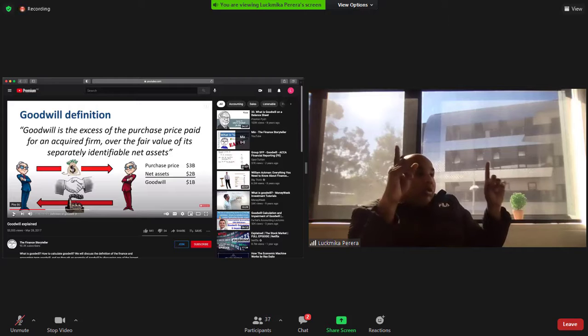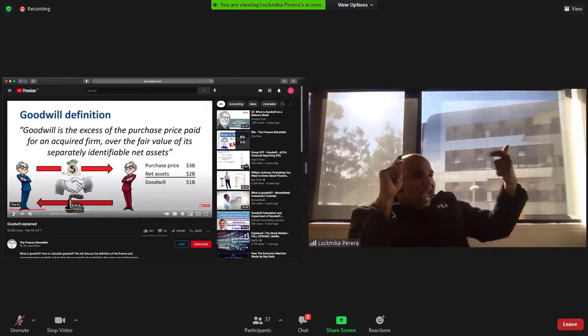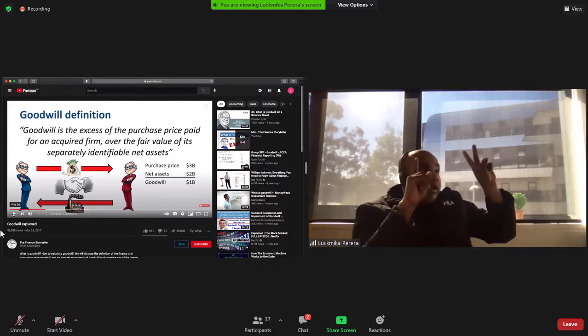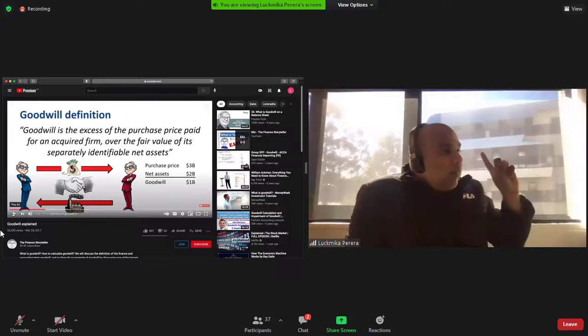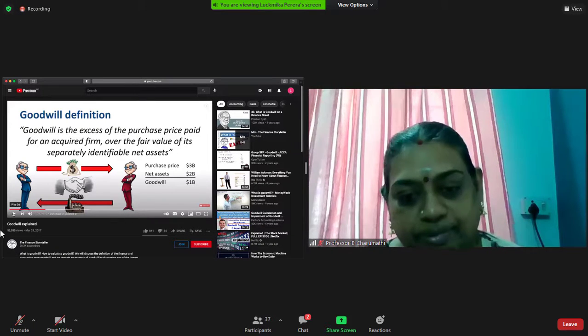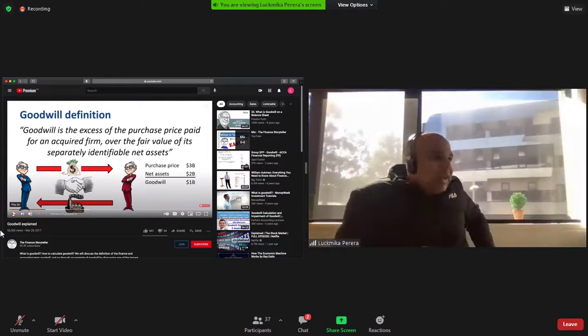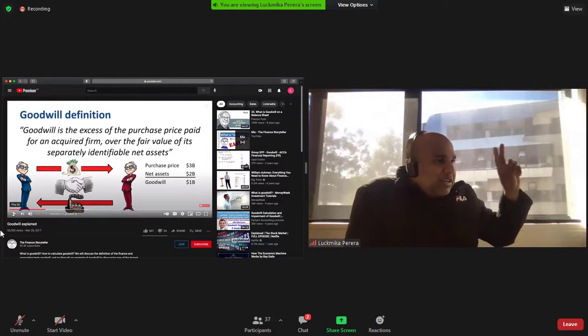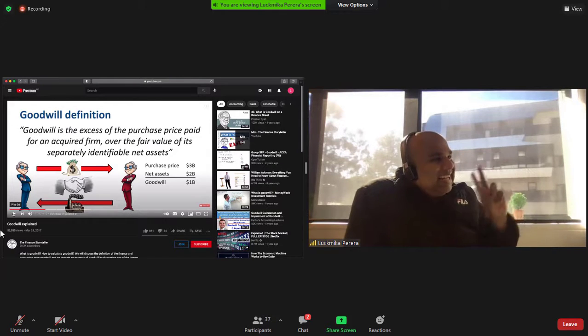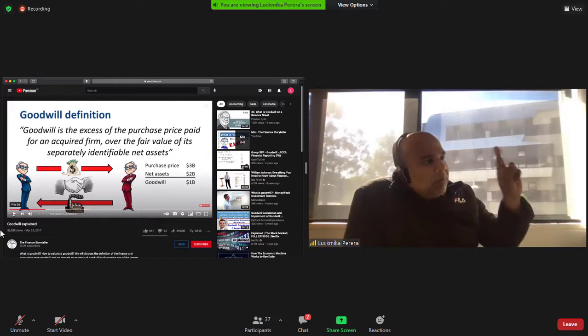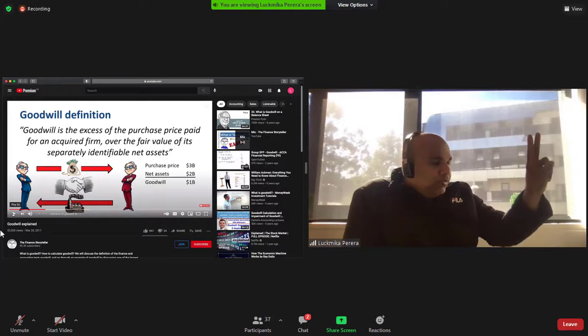So the total value of the company, of its net assets, including tangible and intangible assets, is 2 billion. I repeat, this is a hypothetical scenario, not the real value. The hypothetical value of Facebook is $1 billion in tangible assets and $1 billion in intangible assets. So if you combine this, the total net assets are 2 billion.